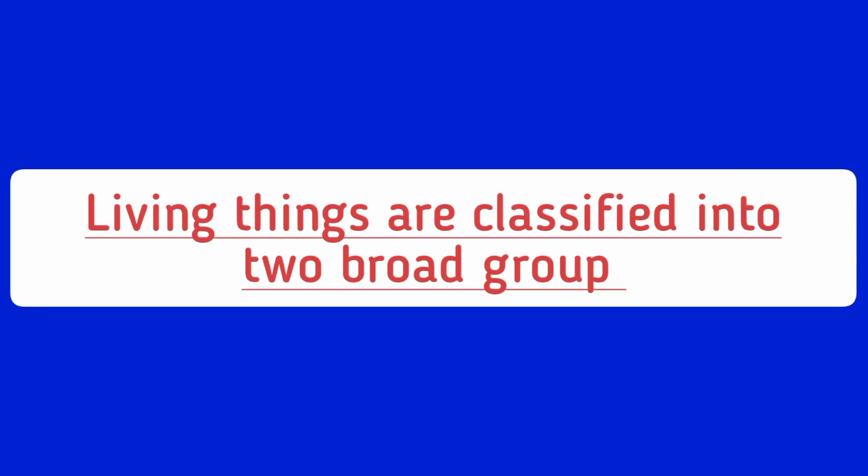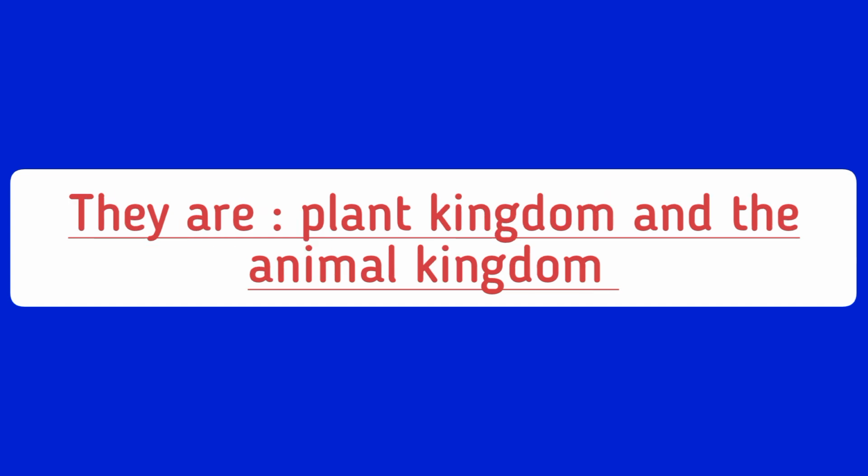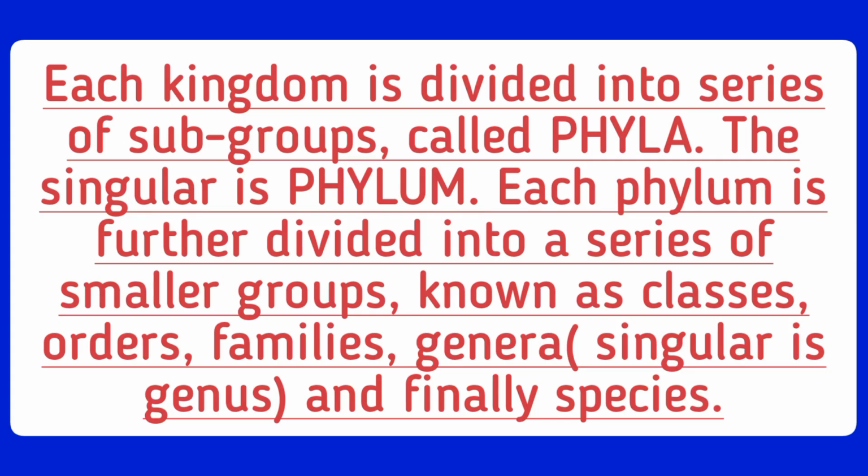Living things are classified into two broad groups. They are the plant kingdom and the animal kingdom. Each kingdom is divided into a series of subgroups called phyla. The singular is what? Phylum.